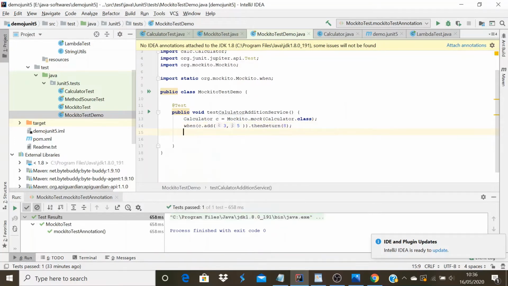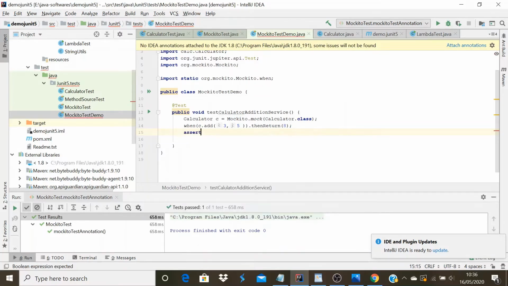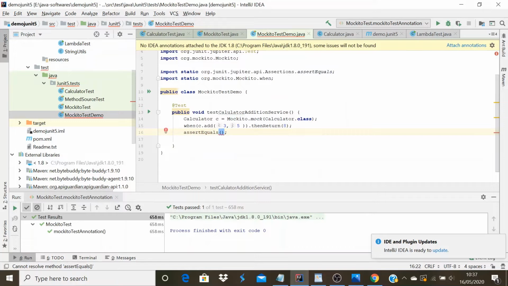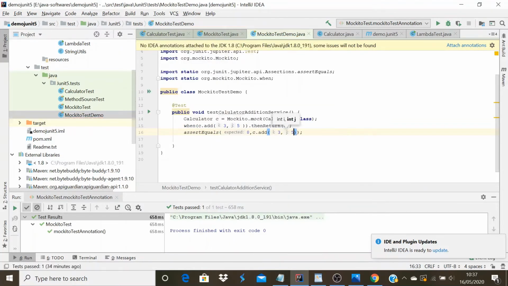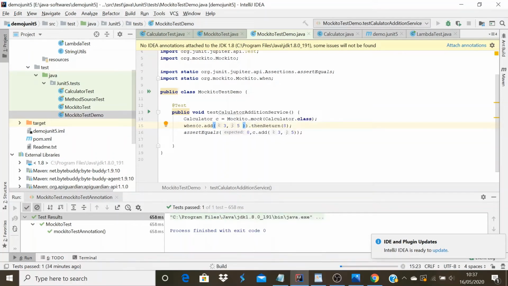Let me write an assertion to check whether it is returning 8 or not. So assert equals: I'm expecting 8 when I'm calling calculator.c.add 3 comma 5. When I'm calling the addition service with the input 3 comma 5, I'm expecting the result as 8. Let me run this test method and see whether the test passes or not.